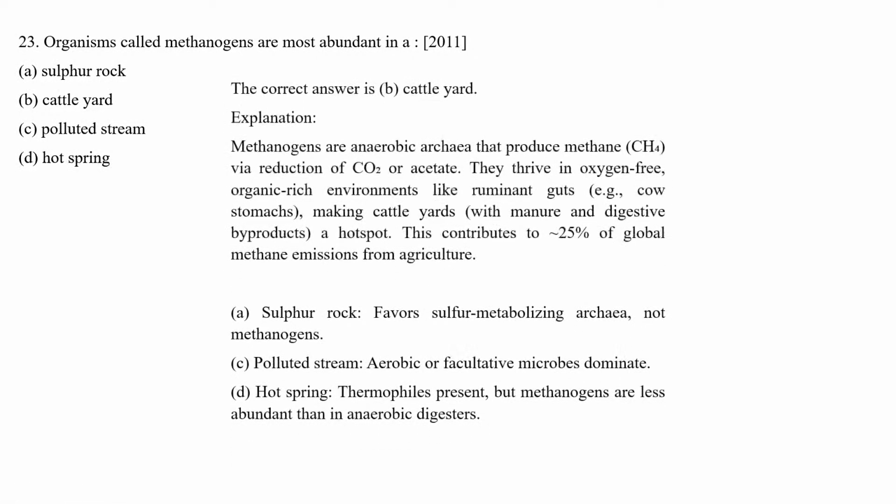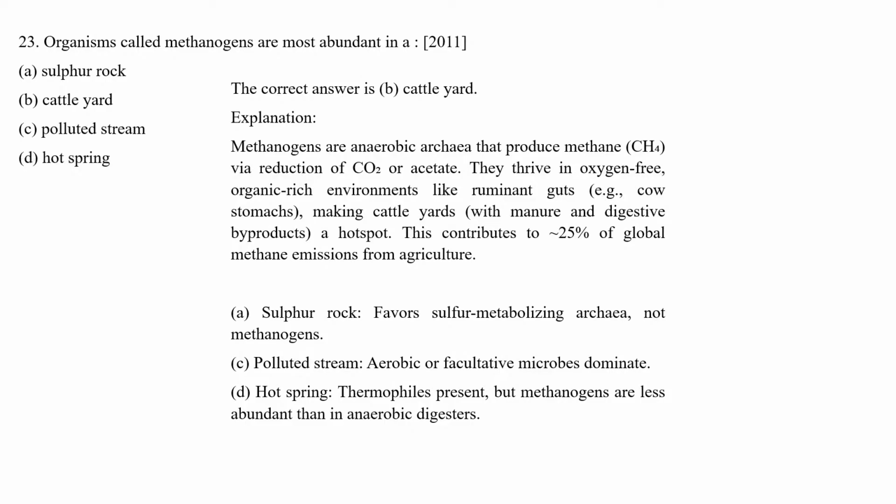So the correct answer for this question is that methanogens are mainly abundant in cattle yards, because methanogens are anaerobic archaea that produce methane via reduction of carbon dioxide or acetate. They thrive in oxygen-free, organic-rich environments like ruminant guts, mainly in cow stomachs, making cattle yards a hotspot.